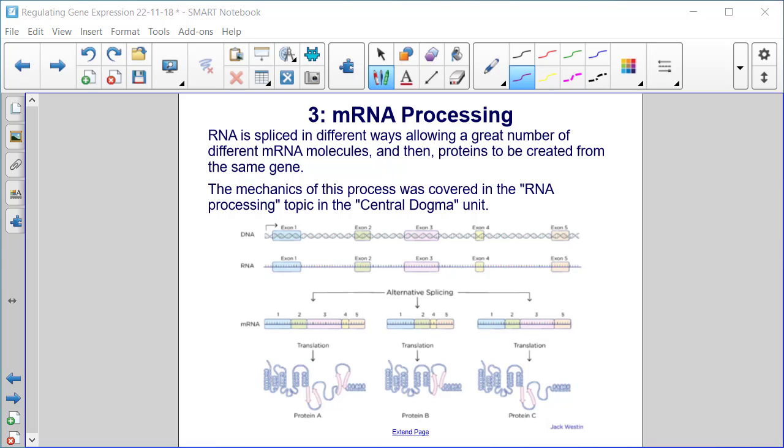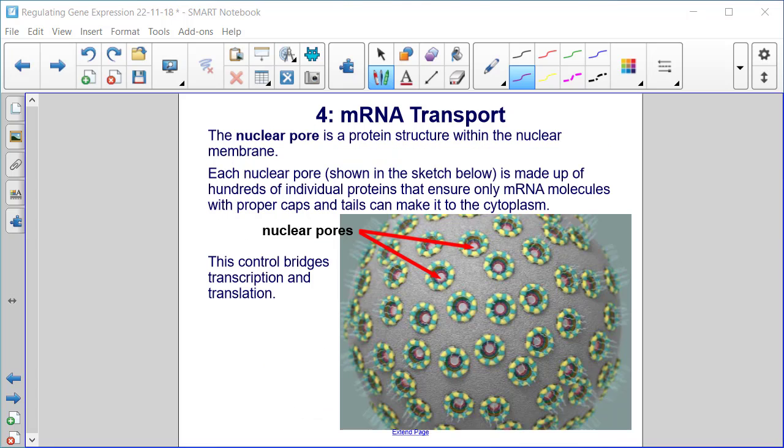So you can see that we have different exons that can be spliced in different ways. So this mRNA has all 5 exons. This only has 1, 2, 4, and 5. This has 1, 2, 3, and 5. And that alternative splicing translates to 3 different proteins, A, B, and C.